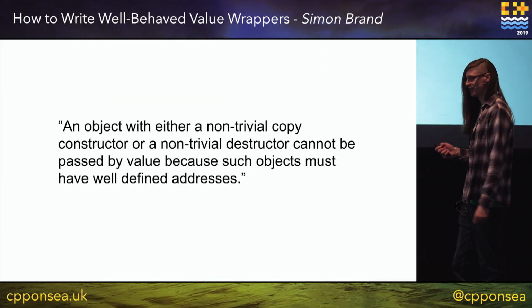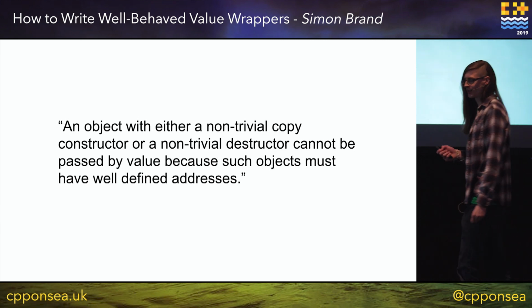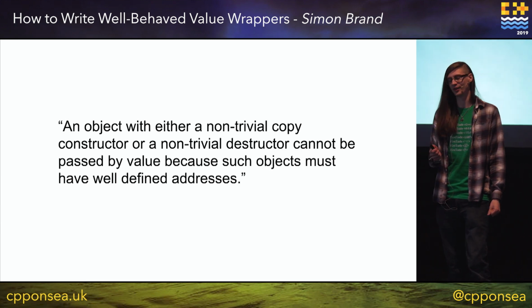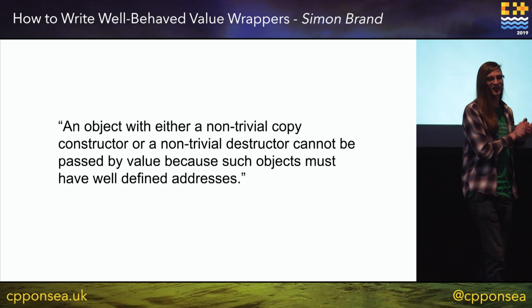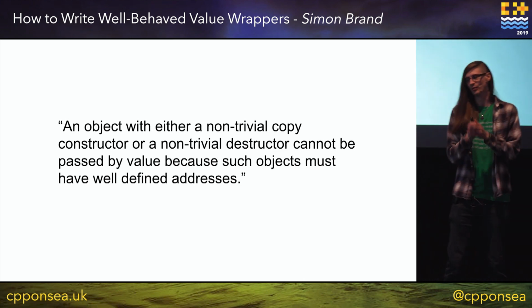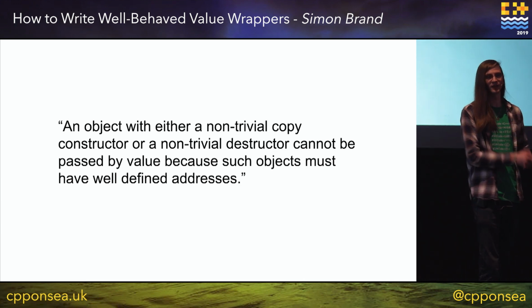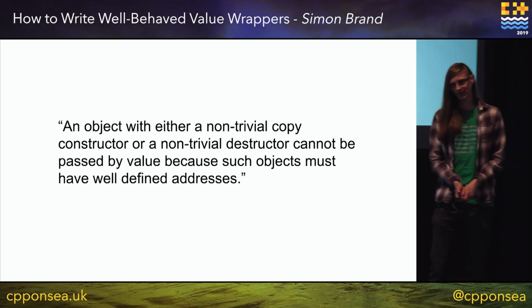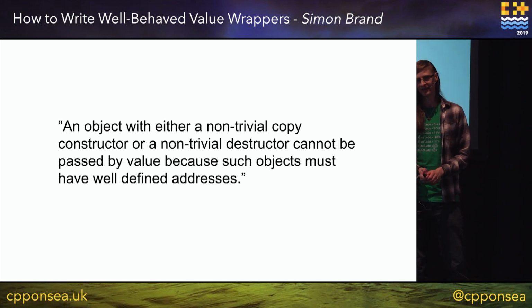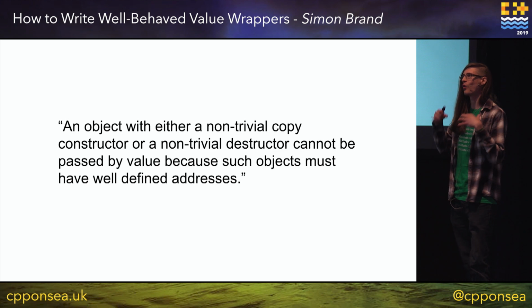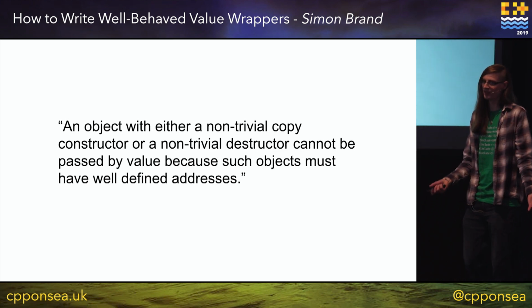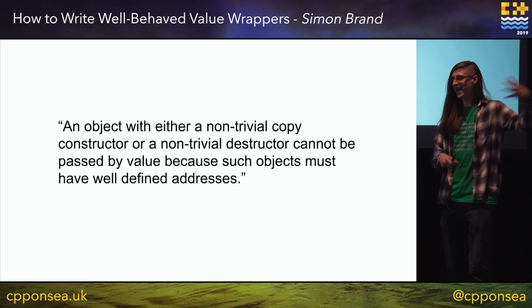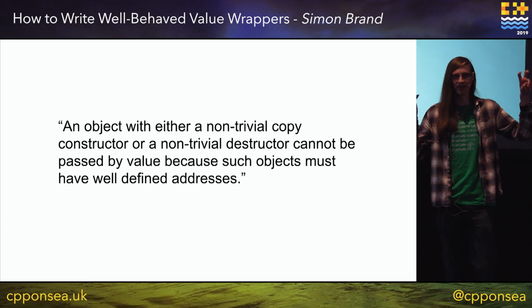It says, an object with either a non-trivial copy constructor or destructor cannot be passed by value because they must have well-defined addresses. To dig into this a little bit, it's not quite C++ passed by value, because we can pass these things by value in C++.